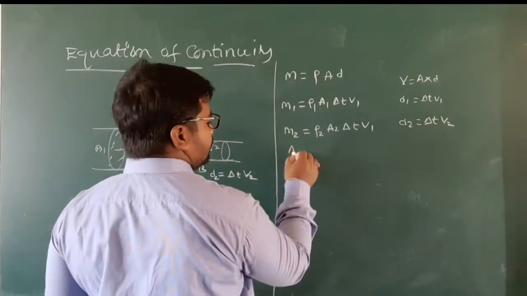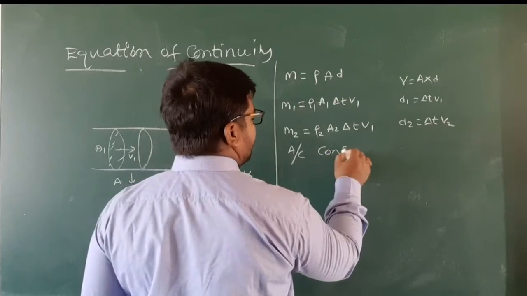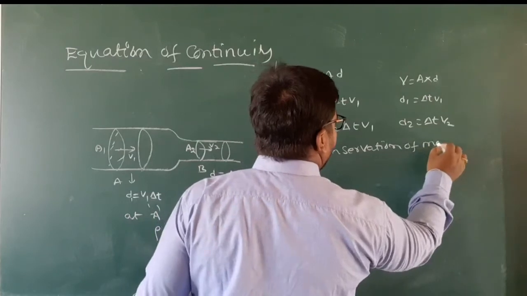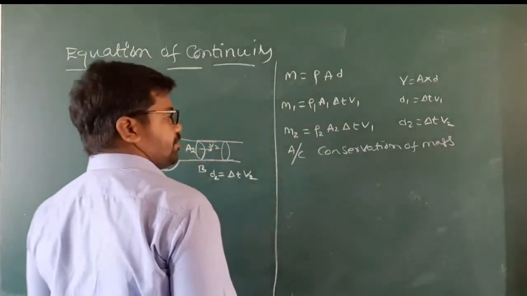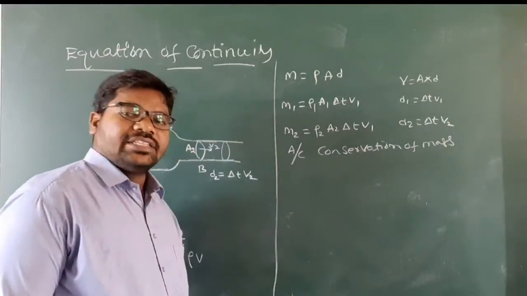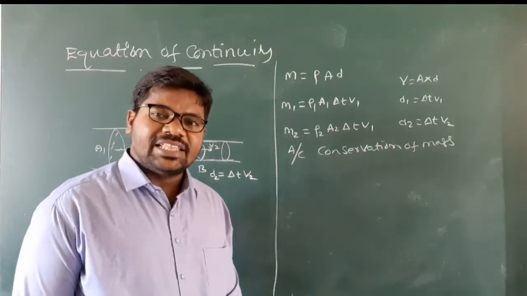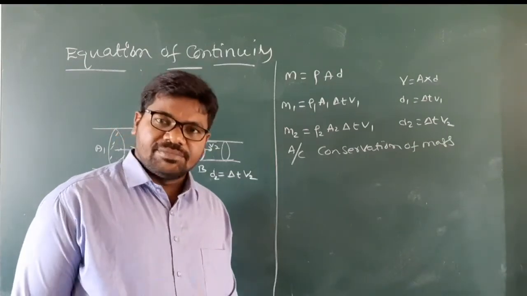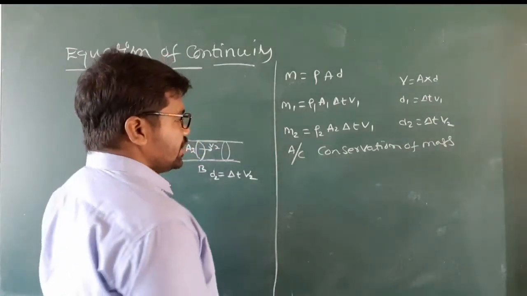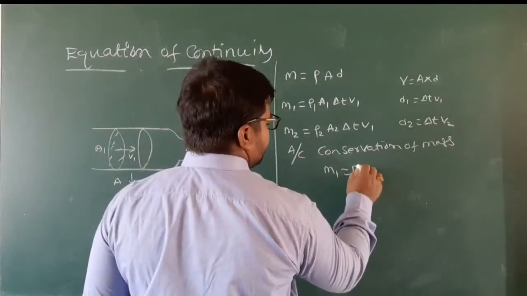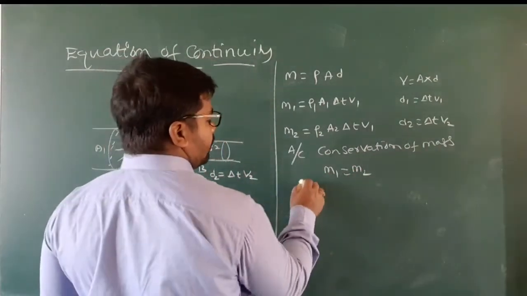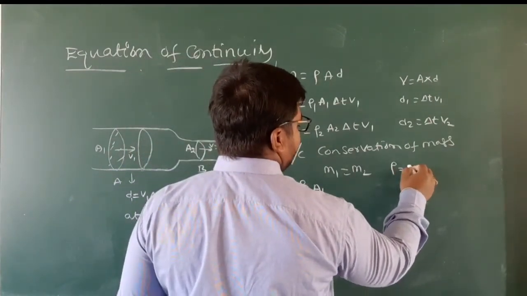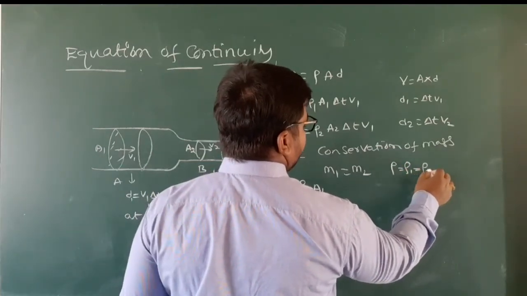According to conservation of mass, mass can neither be created nor be destroyed. So M1 is equal to M2. The density is the same, so rho 1 is equal to rho 2.